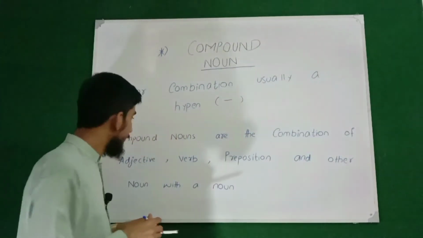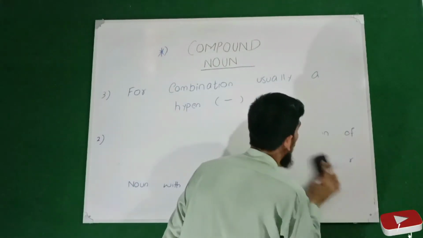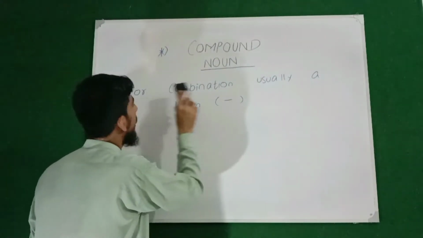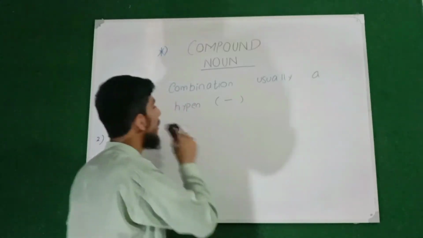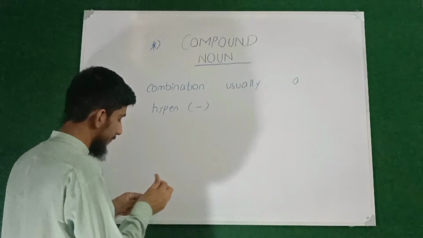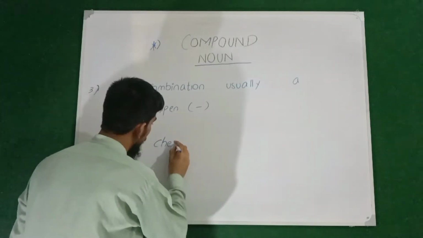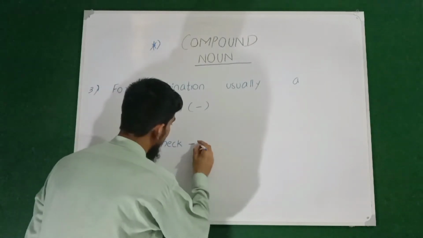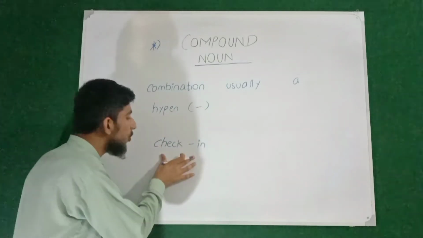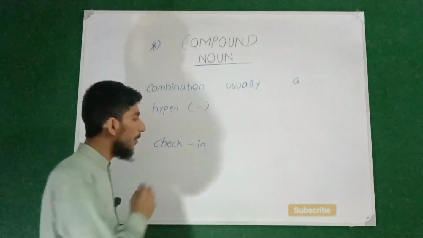So now I'll be giving you examples as well, examples of the compound noun. So how to identify a compound noun? The grammarian says for the combination of compound nouns, usually a hyphen is used. So remember that the examples of compound nouns are check-in. Now check-in is basically a combination of two words giving a single noun. Now this single noun is called a compound noun.